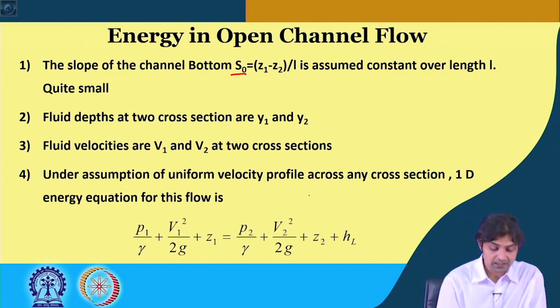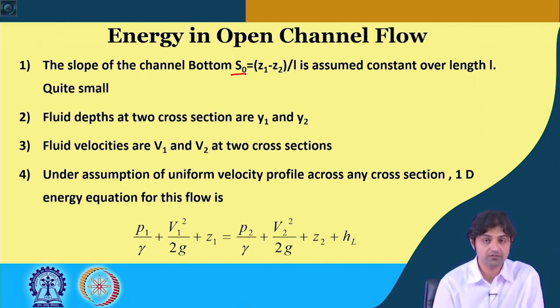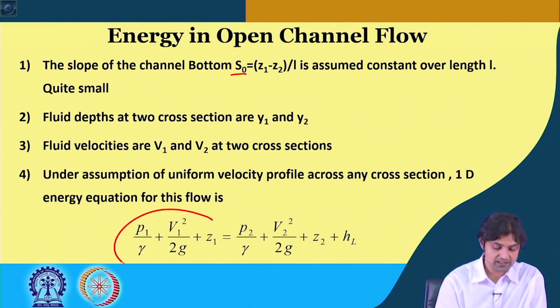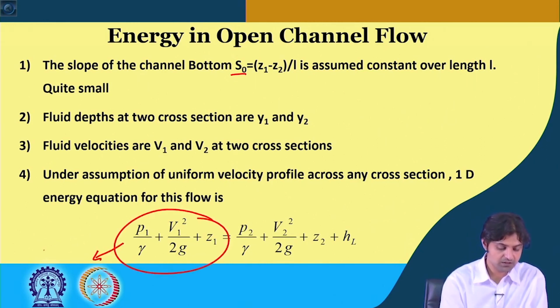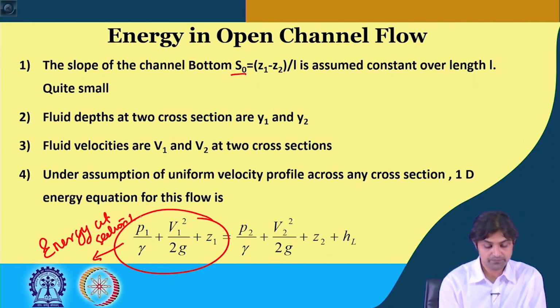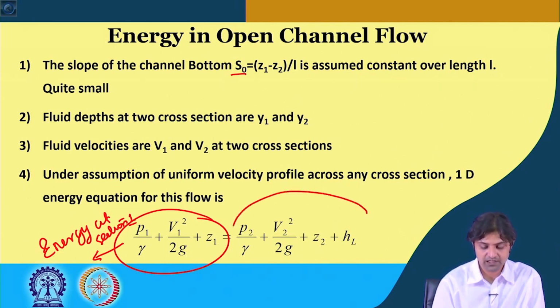Under the assumption of a uniform velocity profile across any section, the one dimensional energy equation for the flow is: P1 by gamma plus V1 square by 2g plus Z1, this is the energy at section 1, is equal to P2 by gamma plus V2 square by 2g plus Z2 plus head loss HL.